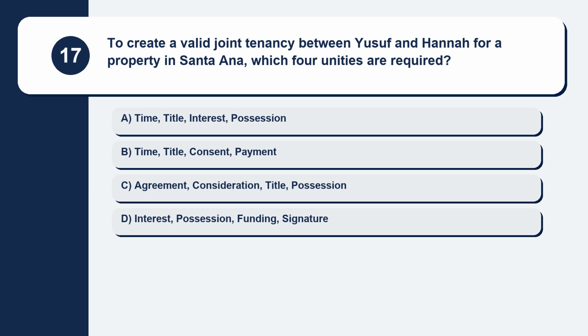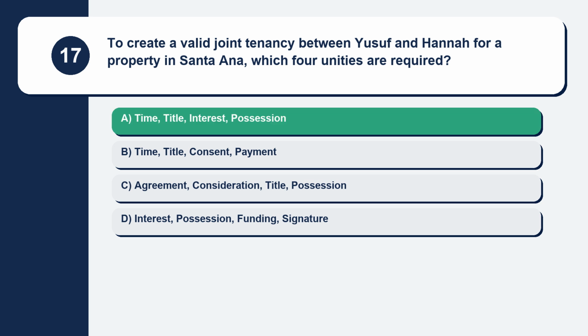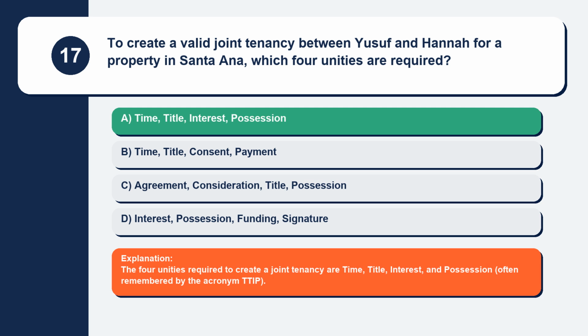Question 17. To create a valid joint tenancy between Yusuf and Hannah for a property in Santa Ana, which 4 unities are required? Here are your options. Option A, time, title, interest, possession. Option B, time, title, consent, payment. Option C, agreement, consideration, title, possession. Option D, interest, possession, funding, signature. The correct answer is option A, time, title, interest, possession. Explanation: the four unities required to create a joint tenancy are time, title, interest, and possession, often remembered by the acronym TTIP.